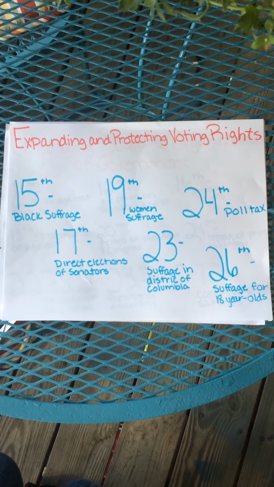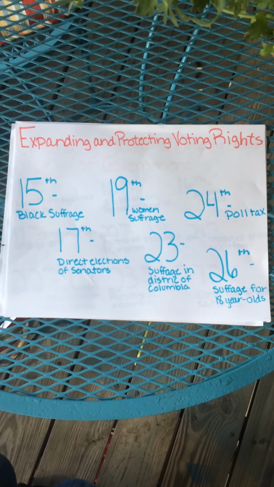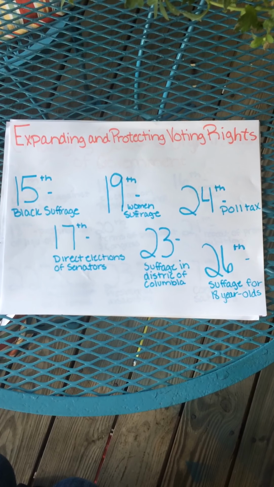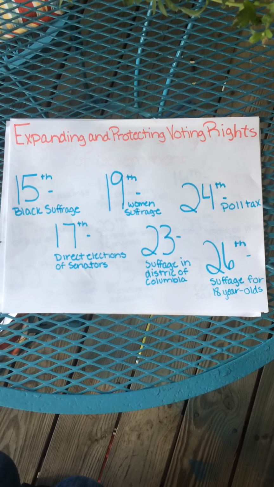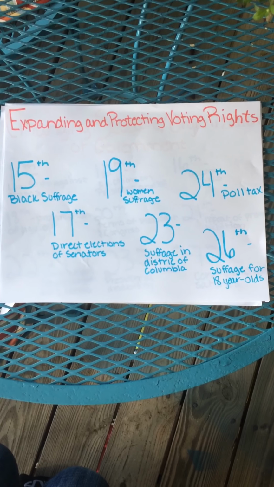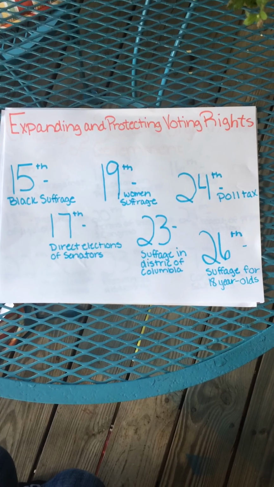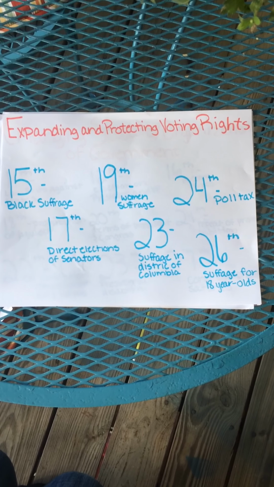The 15th Amendment granted African Americans the right to vote. The 17th Amendment established popular election of U.S. senators by the people of the United States. The 19th Amendment gave women the right to vote. The 23rd Amendment gave the District of Columbia a right to vote. The 24th Amendment prohibited a poll tax in elections, and the 26th Amendment made the voting age 18.